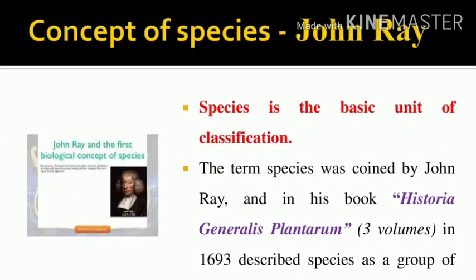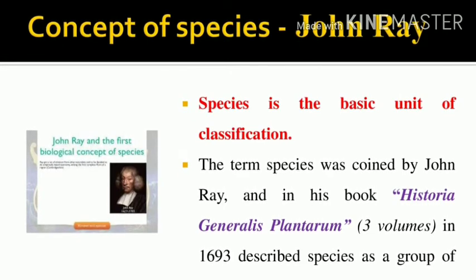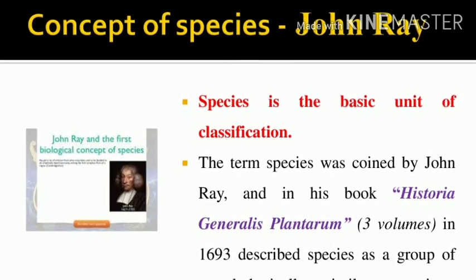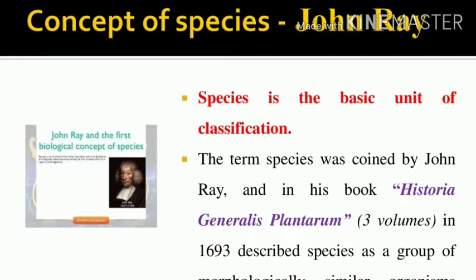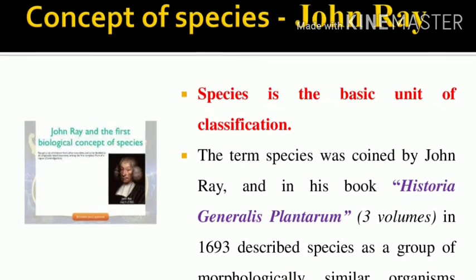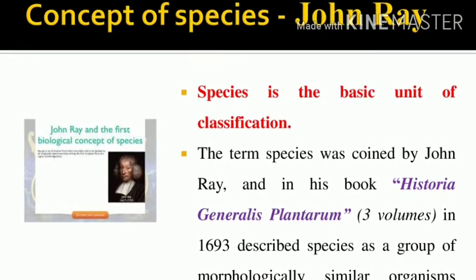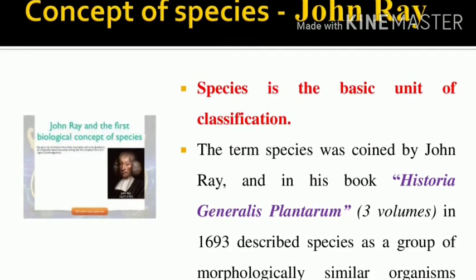Okay, the next topic is the concept of species. Various scientists have given concepts of species. What is species? Species is the basic unit of classification. What is the concept of species by John Ray?